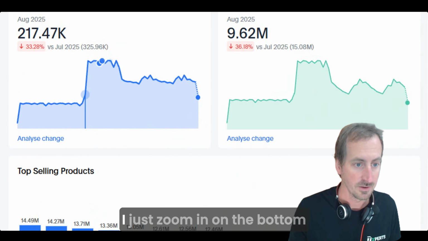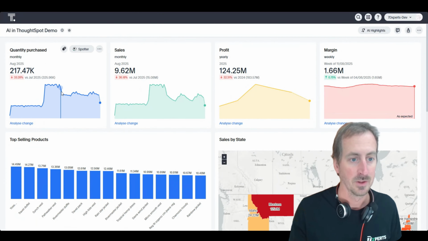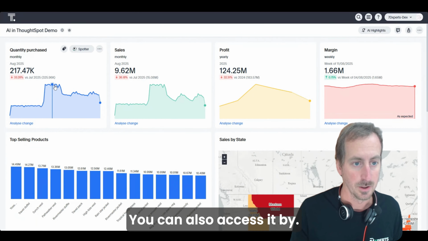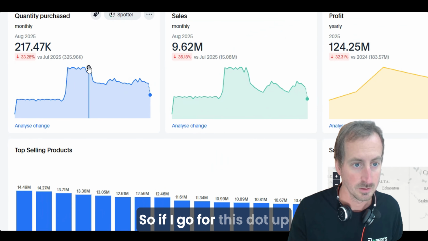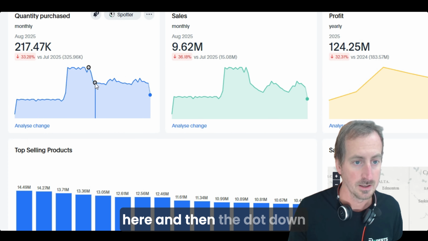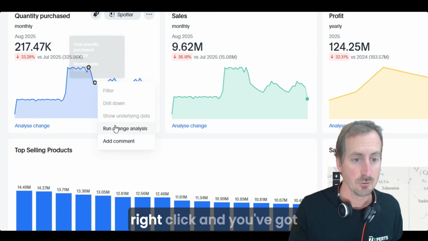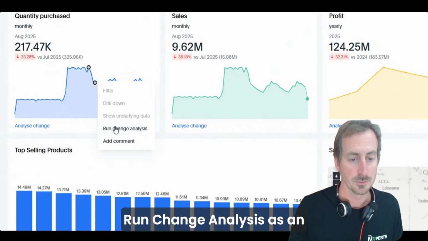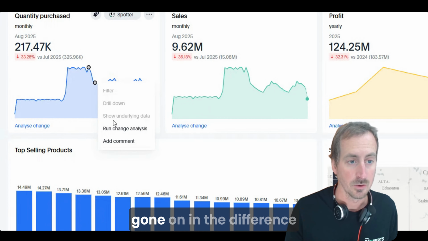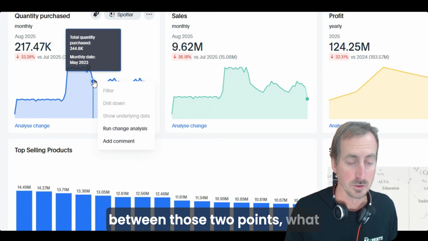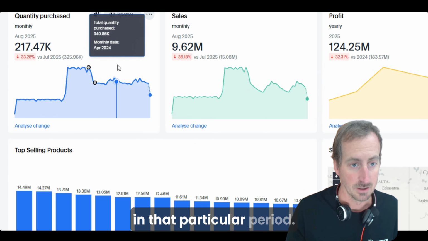So you'll see straight away, if I just zoom in on the bottom here, Analyze Change is an option that you've got. You can also access it by selecting a data point or selecting a few data points. So if I go for this dot up here and then the dot down there, holding down Control to select more than one point, and then right click and you've got Run Change Analysis as an option there. So I can click on that now, and that will tell me what's gone on in the difference between those 2 points, what might have caused the quantity purchased to go down in that particular period.